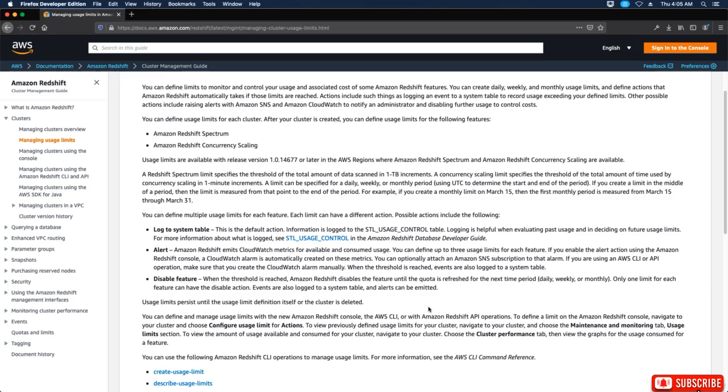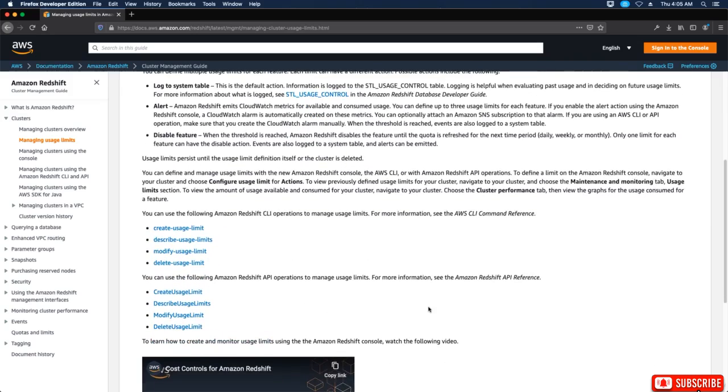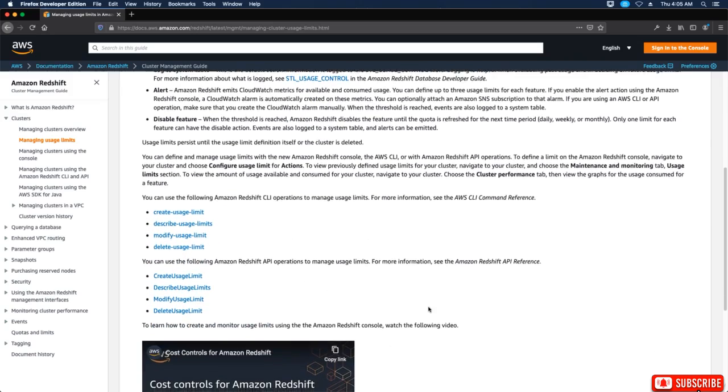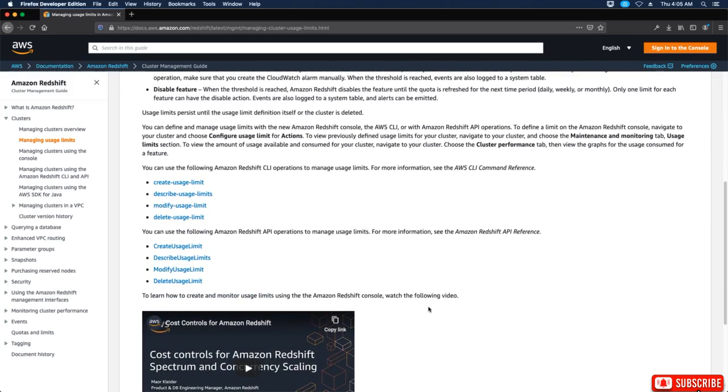As soon as you get to 500 gigs, it's going to disable your ability to go over that so that you don't get charged above whatever the usage limit is. And that's a good feature to have because it can get real expensive real fast if you're not setting limits on what you're doing.